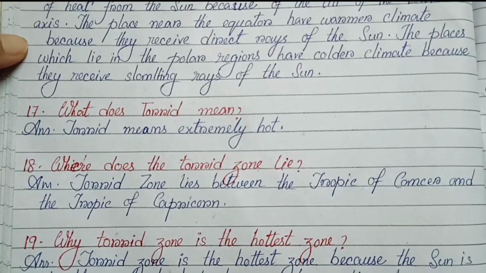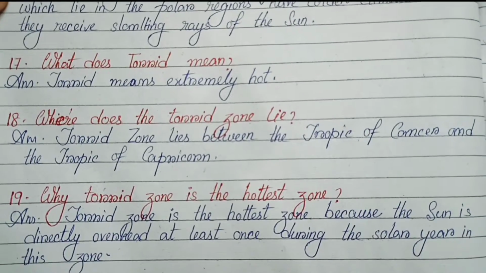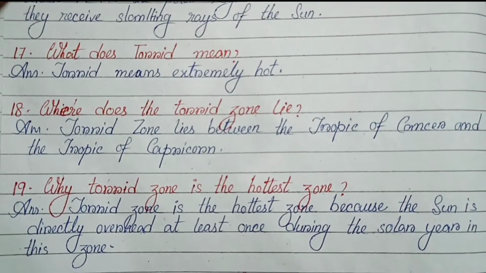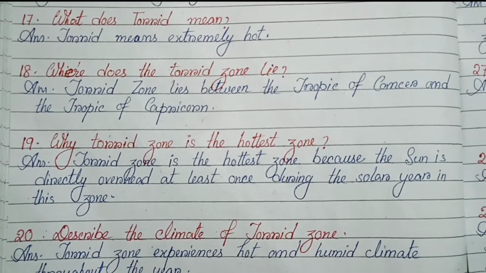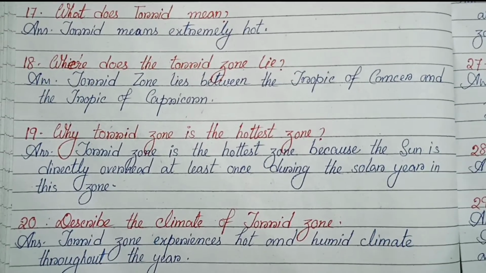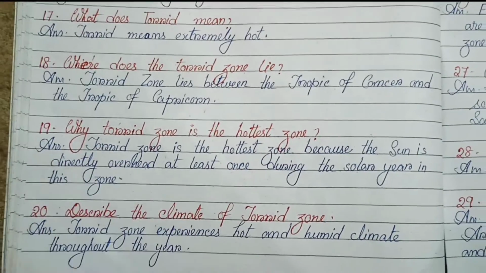Number 17. What does torrid mean? Torrid means extremely hot. Number 18. Where does the torrid zone lie? The torrid zone lies between the Tropic of Cancer and the Tropic of Capricorn.